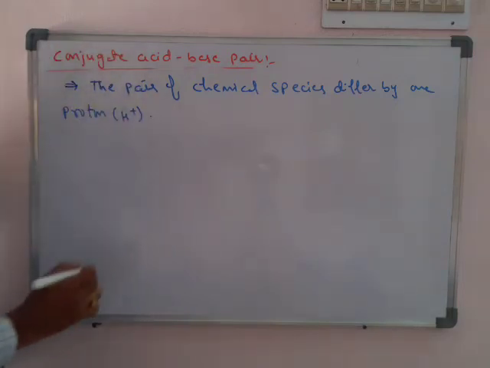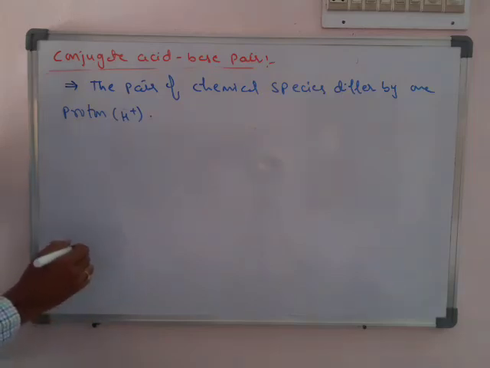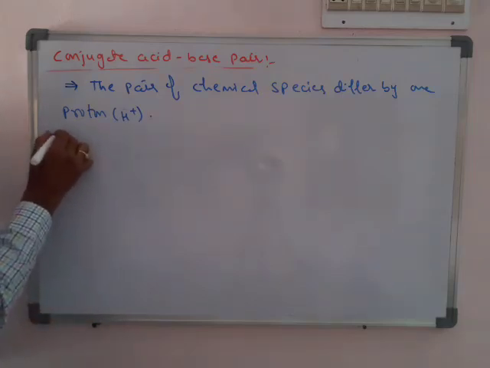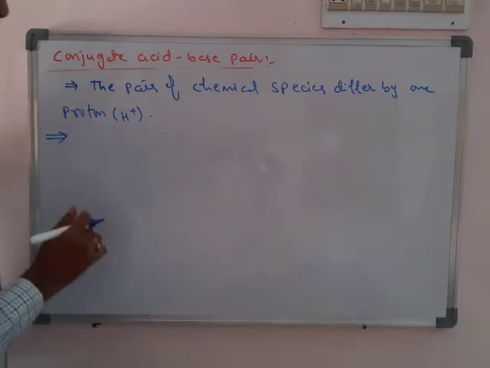Here it is important to know how to write the conjugate acid base pair.